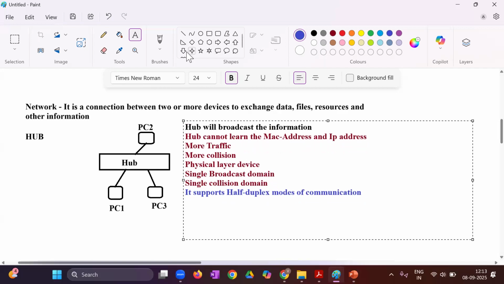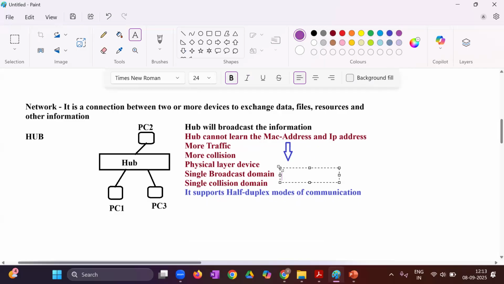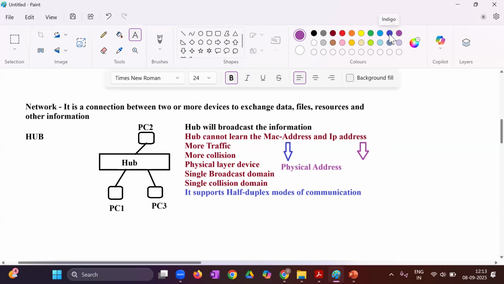Now you will ask, what is this? We'll discuss the MAC address again, that's sure. But as the term has come here, what do you mean by this MAC address? MAC address is a physical address and hardware address. MAC address is also known as the permanent home address of the devices. So in short, we can call it a physical address. And what is this? IP address. In short, we can call it a logical address. It can change.